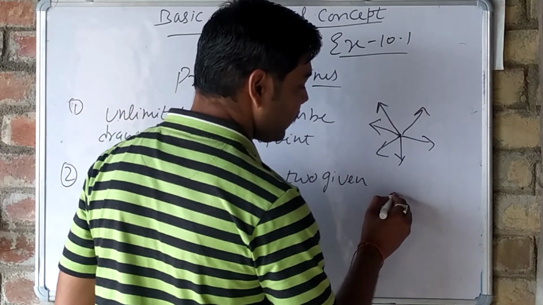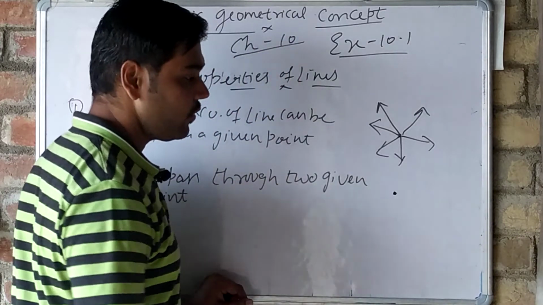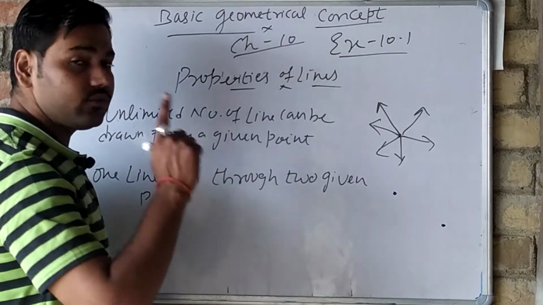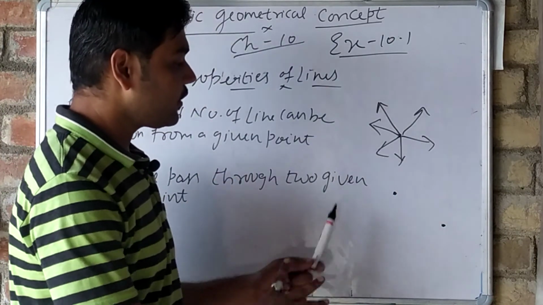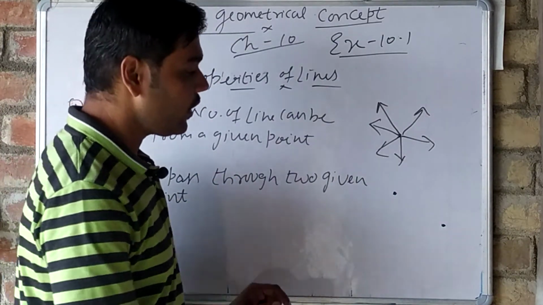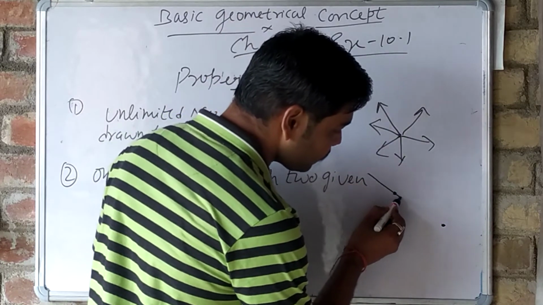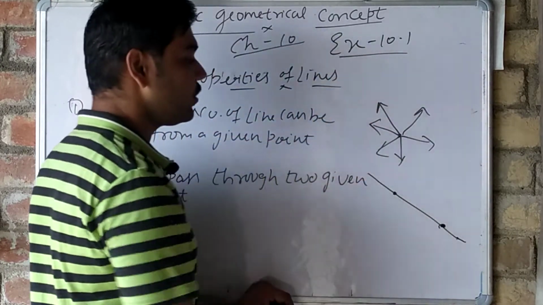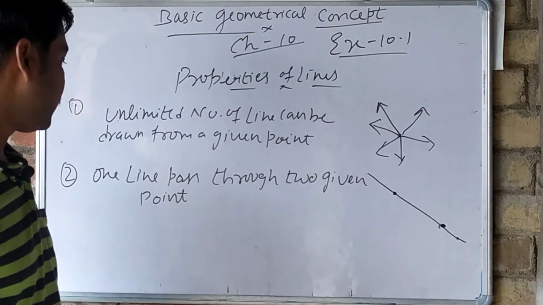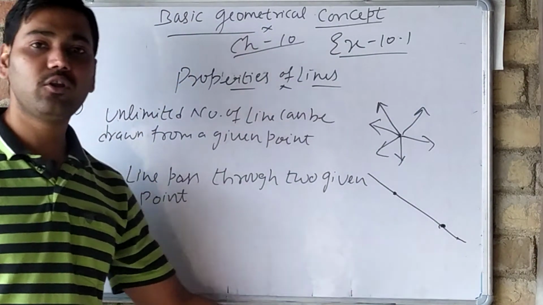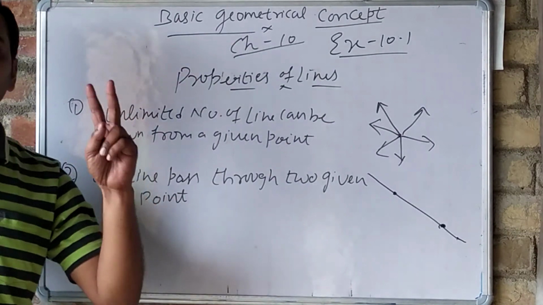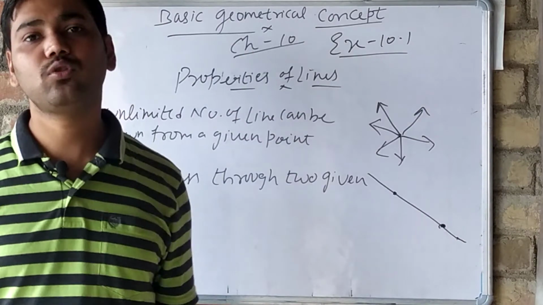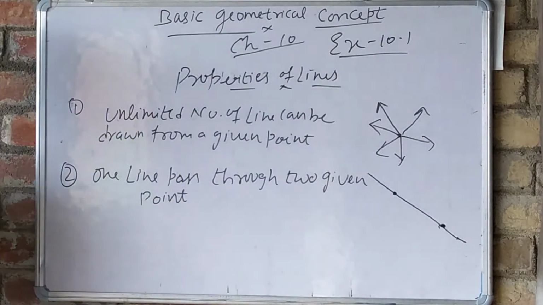Suppose one point is here, other point is here. So one line should surely touch and pass through these 2 points. This is known as a property of a line. That means if we have 2 points, one line should surely pass through these 2 points. This is the second property.